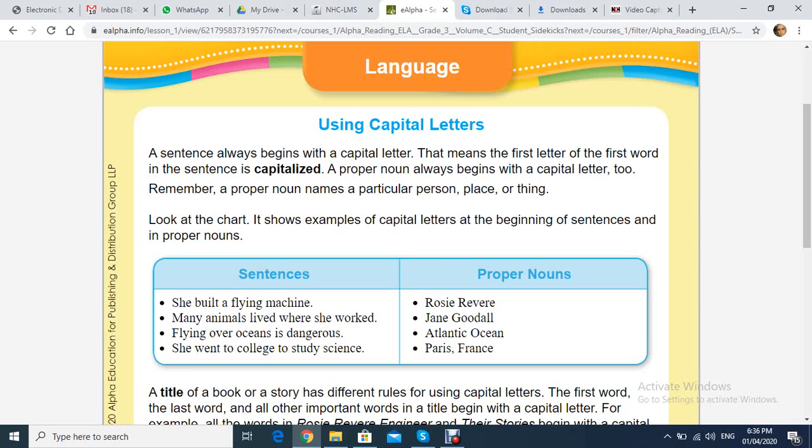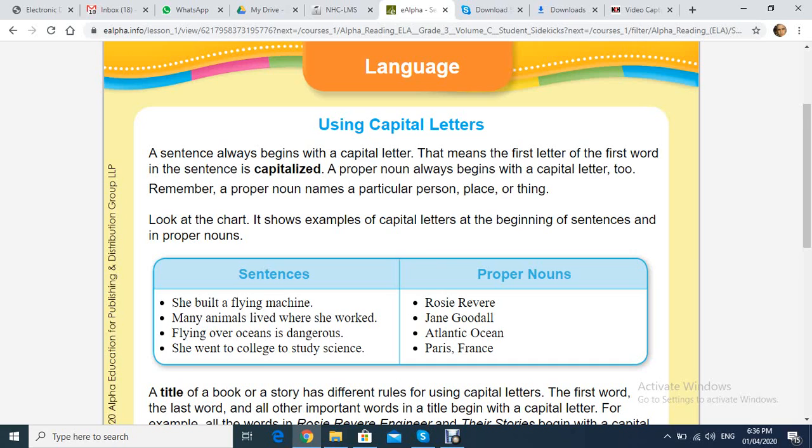So the names of cities, countries, continents, or any famous place must start with a capital letter. Ali visited Paris and saw the Eiffel Tower. It's something famous. Eiffel starts with a capital E. So proper nouns are names of people, Ali, places, Paris, things, Eiffel Tower. Okay?